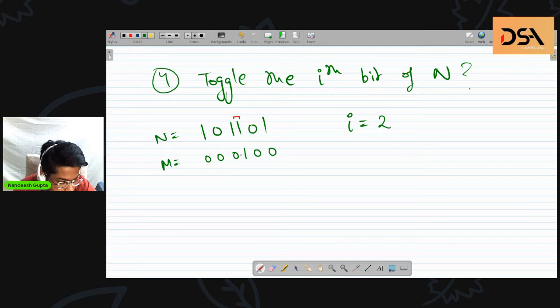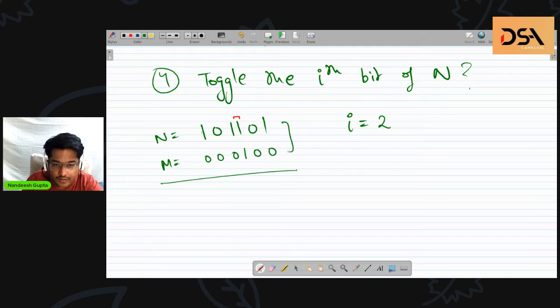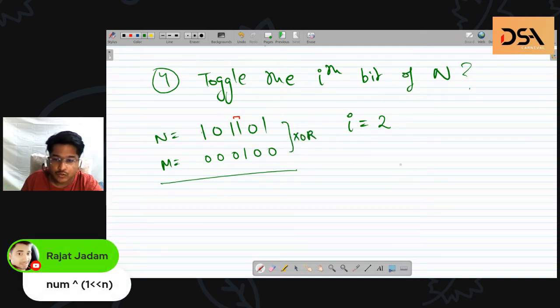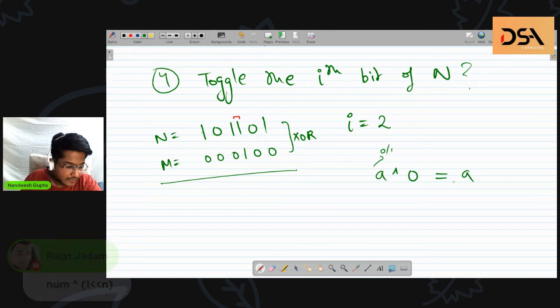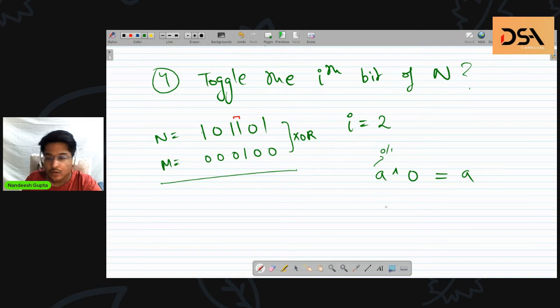Rajat says number raised to power. Oh, number XOR. Okay, number XORed with one left shift n. Yeah, correct. So Rajat is right here. We will use the XOR operator. If I XOR these two numbers, A XOR 0, where A can be either a 0 or a 1, is A, that is the value is retained. And on the other hand, A XOR 1 is the negation of A.